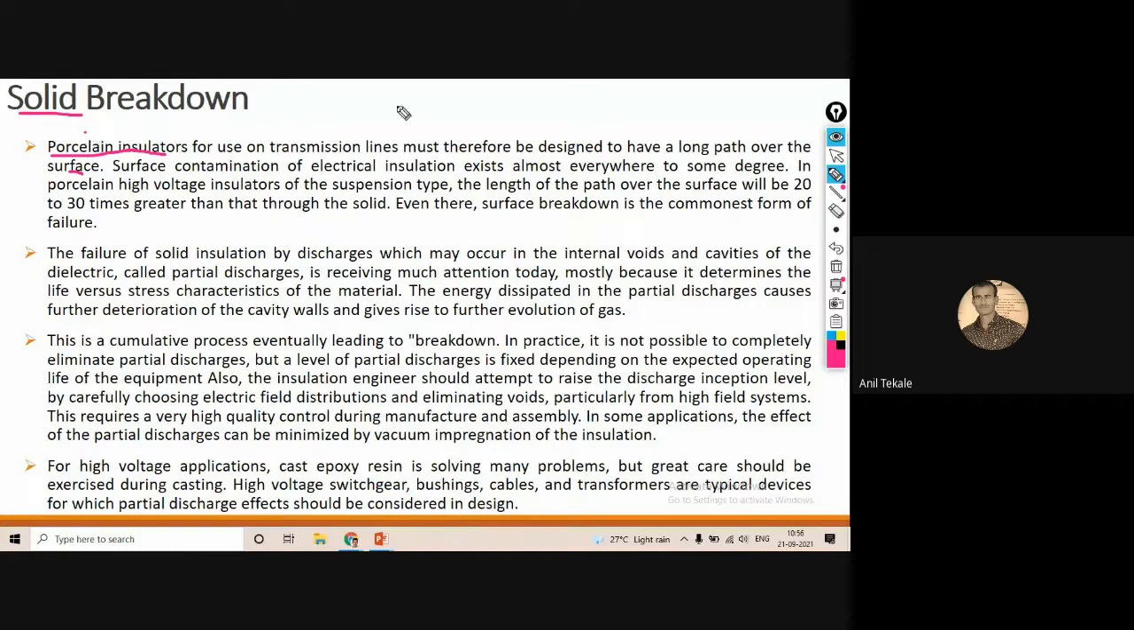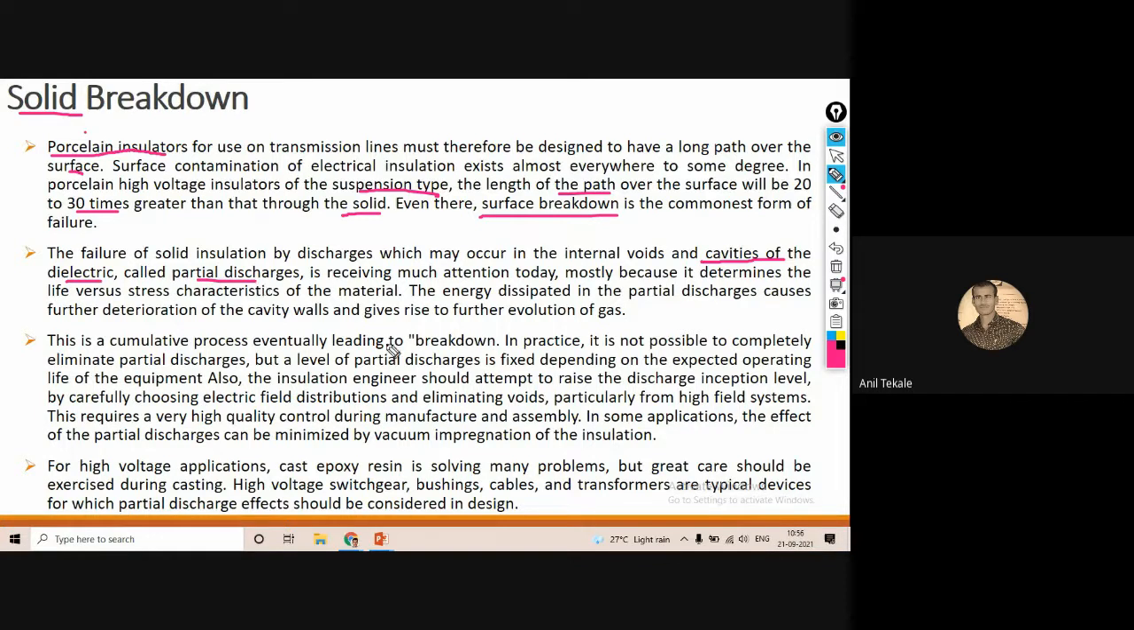If we consider the porcelain high voltage insulators, which are of the suspension type, the length of path over the surface is around 20 to 30 times greater than for the solid. So the surface breakdown may not take place, because the path length above the surface is 20 to 30 times longer. There may also be failure of the solid insulation by discharging, which may occur in internal voids and cavities of the dielectric. As I told, a cavity means vacuum, and that is known as partial discharge.